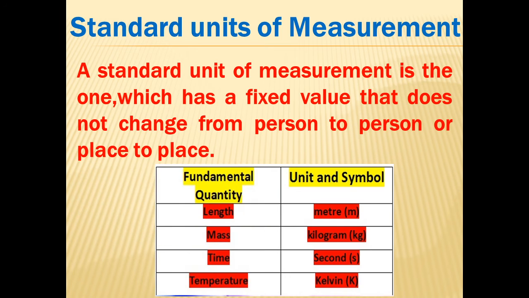The International System of Unit is a standard system of unit which is used worldwide. The unit of measurement in this system are SI unit. SI unit of some fundamental quantities like length, mass, time are as follow. SI unit of length is meter, mass kilogram, time second and temperature is Kelvin.